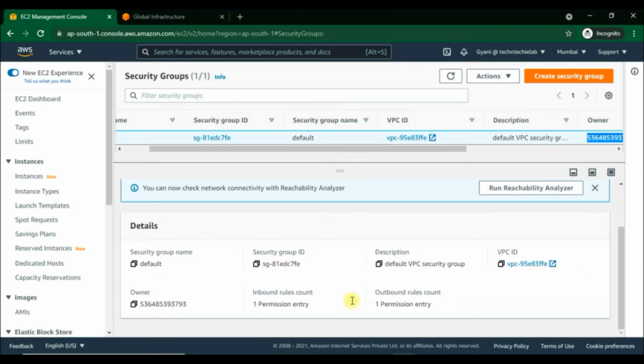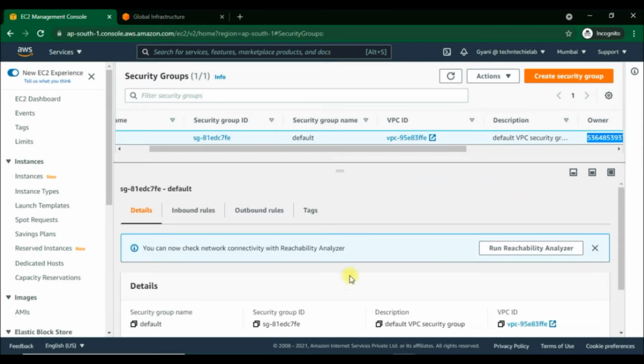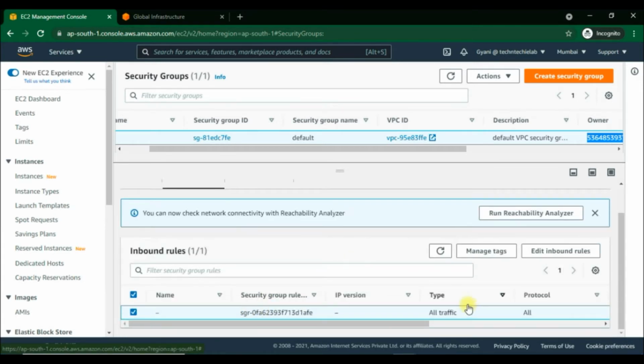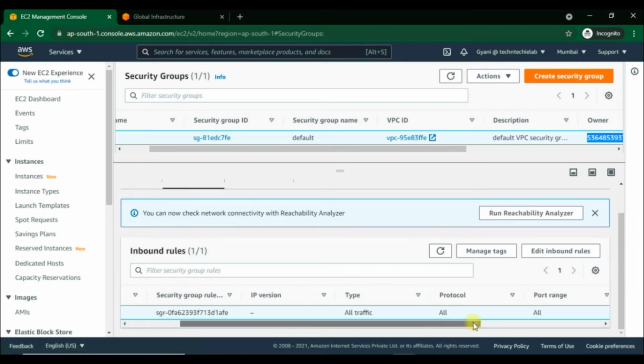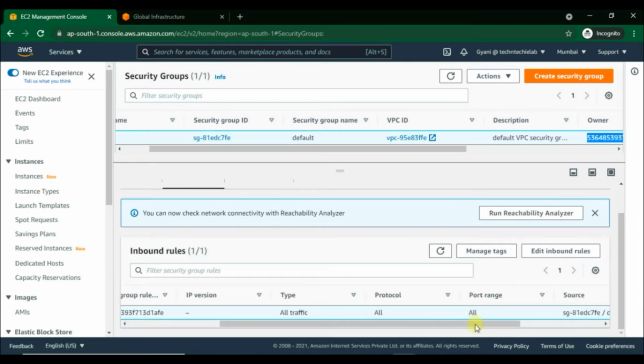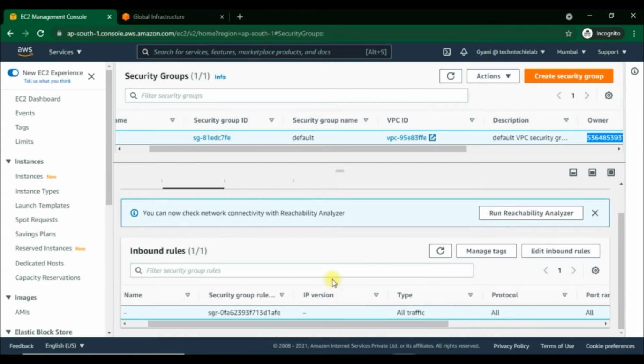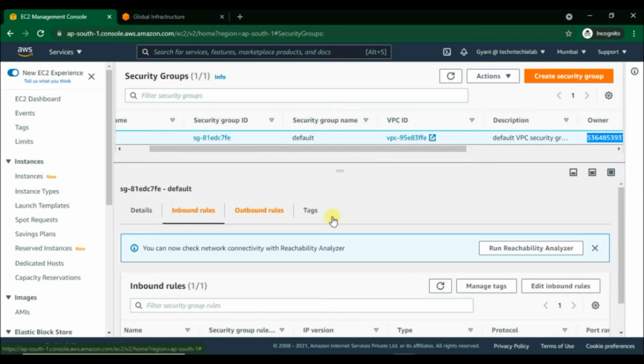Here in details you will get to see what we have seen above, and in inbound and outbound security rules you can see here the type, protocol and port range set to allow all traffic with source and destination. Security groups control how the traffic is allowed or denied into or out of our EC2 instances.